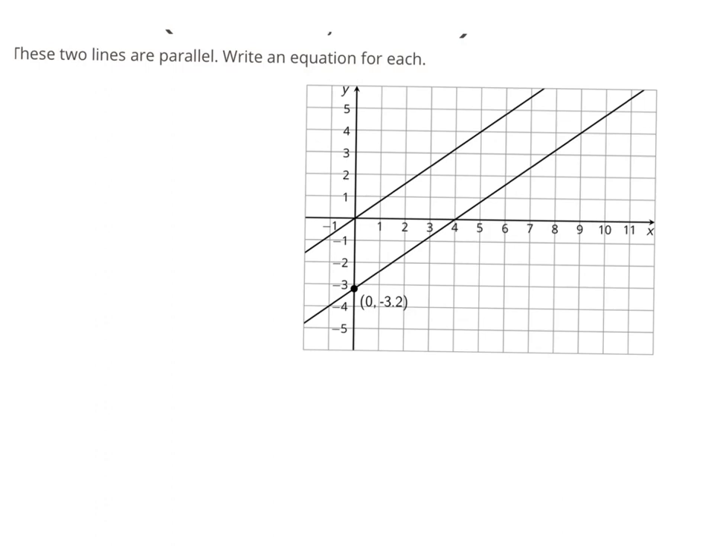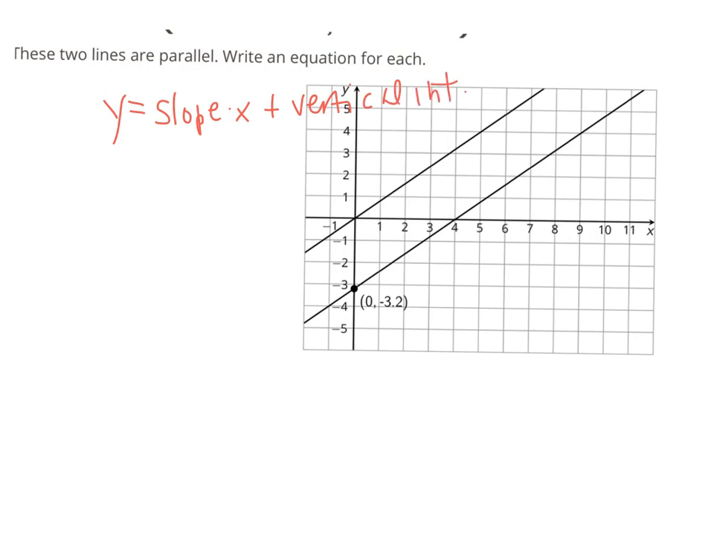Since the lines are parallel, we know that they should have the same slope. And I'm going to write these equations so that y is by itself. In our last unit, we found it easier to write equations if we were talking about slope and y-intercept with a form of y equals slope times x plus the vertical intercept. So I'm just going to do that now.